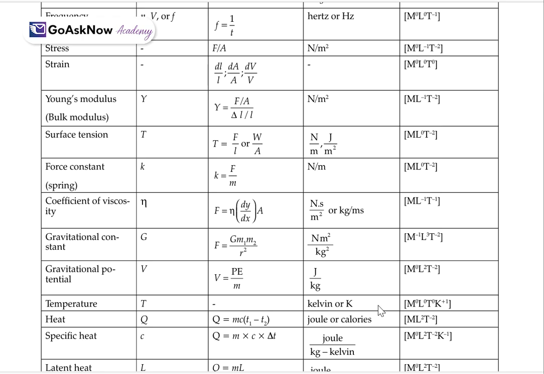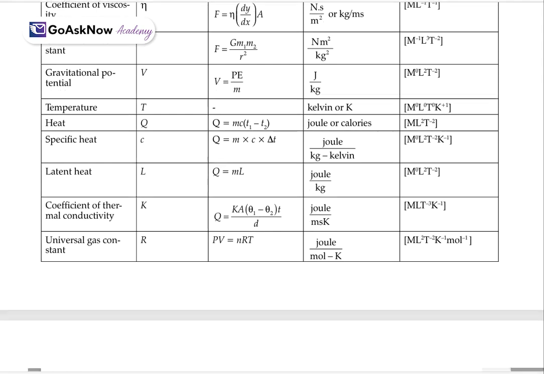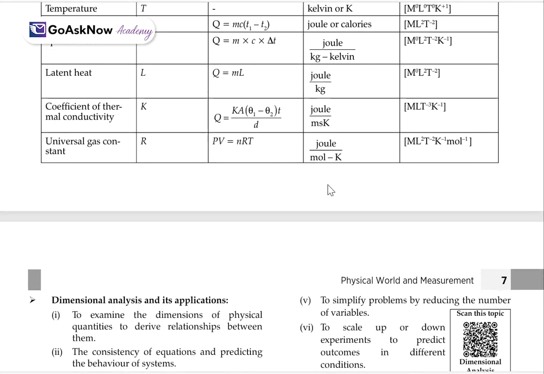Like see, here it's different. No M, no L, no T, no second, no meter, no kg, but Kelvin is there. So then it will be M0, L0, T0, K plus 1. Okay. K quantity is coming over here. K means Kelvin. So it has been denoted here in the dimensional formula as well.